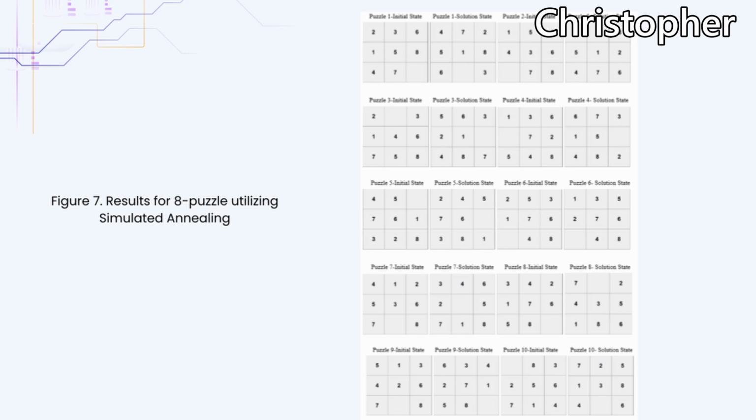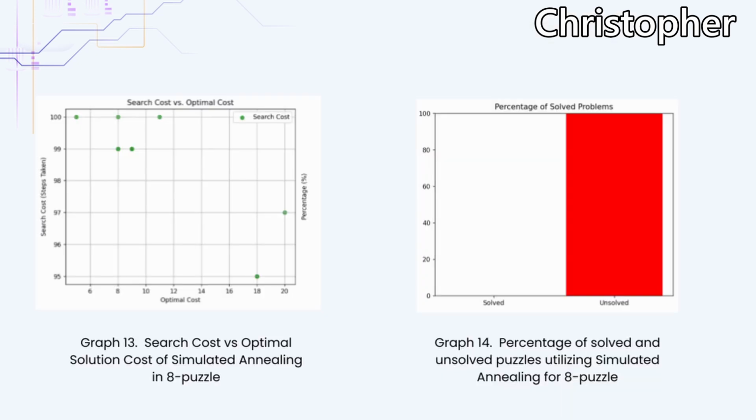These are the results for the 8-puzzle problem using simulated annealing. Here you can see that none of the solution states are even close to finding the solution. These graphs show the search cost versus optimal cost and the percentage of solved and unsolved puzzles of the 8-puzzle problem using simulated annealing, showing a 0% success rate.